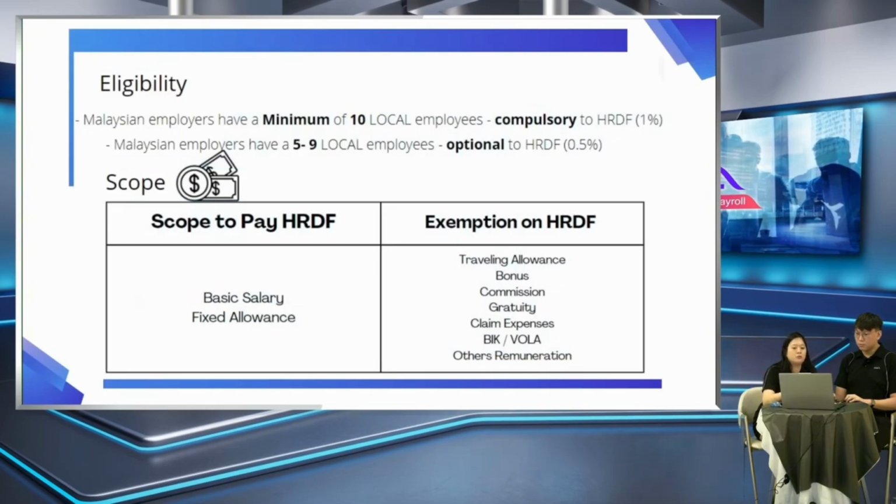So how do you determine all this? If your company has 5 to 9 local employees, then HRDF is optional, but if you want to contribute, then it is 0.5%. And if your company has more than 10 local employees, then it is compulsory to contribute, which is 1%. Same thing, just the salary and the fixed allowance are required to pay for HRDF. Other types of income are exempted.